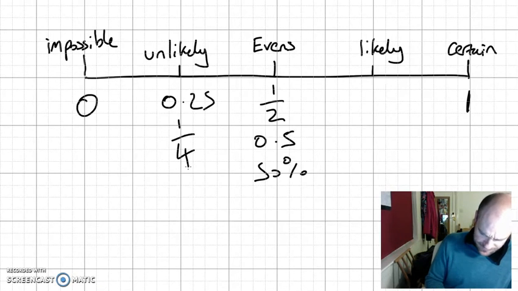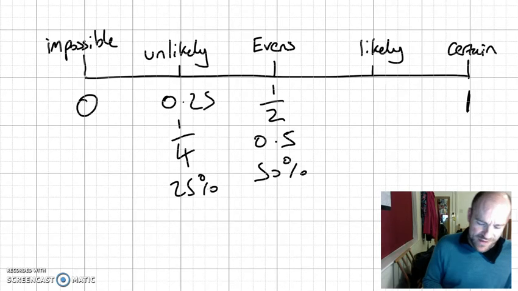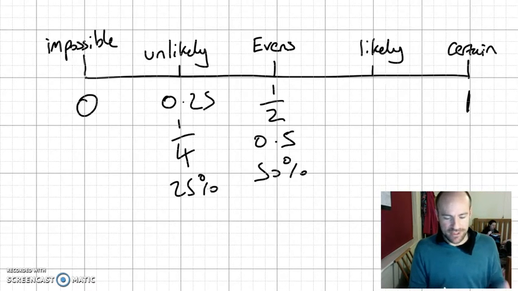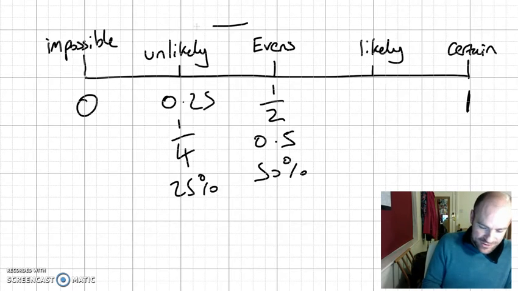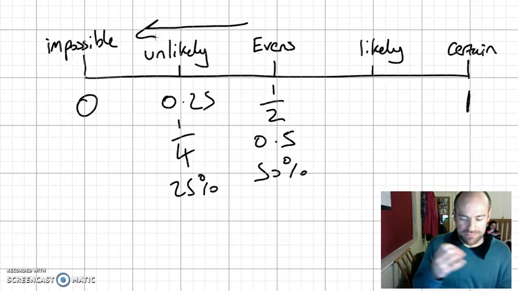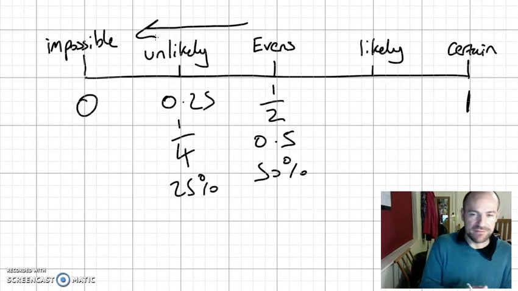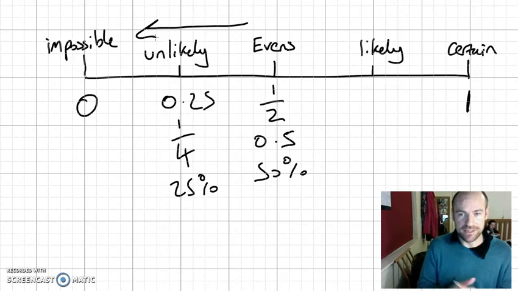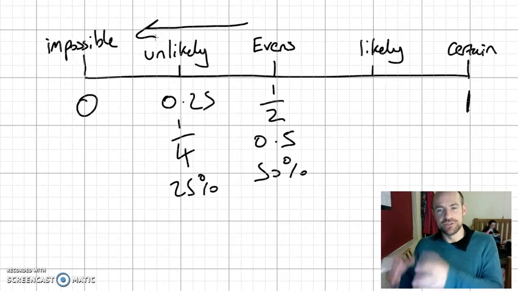25%, but it doesn't have to be that number. It can be anywhere this side of evens. Any probability between 0.5 and 0 becomes unlikely. It's less likely to happen than it is to happen.